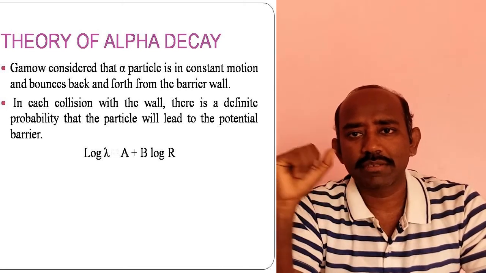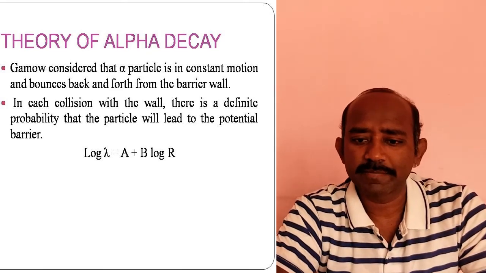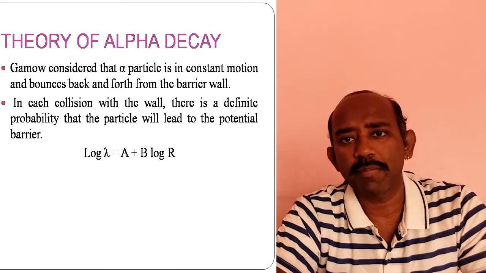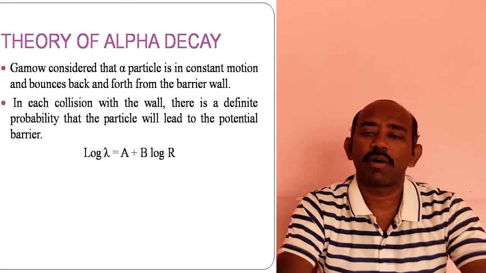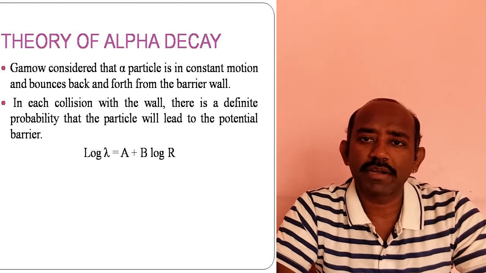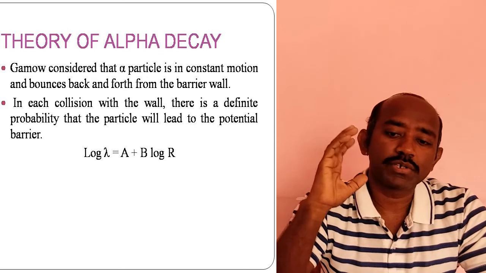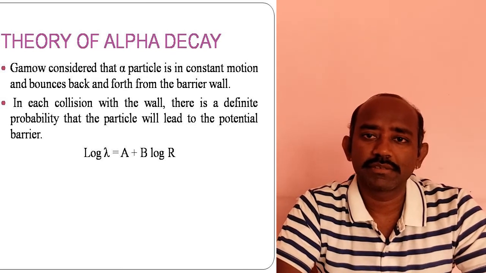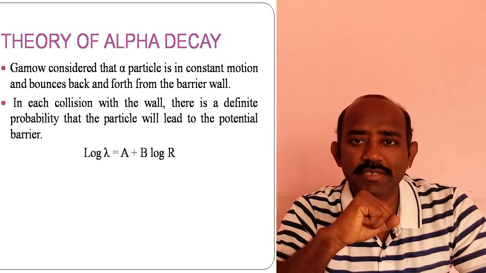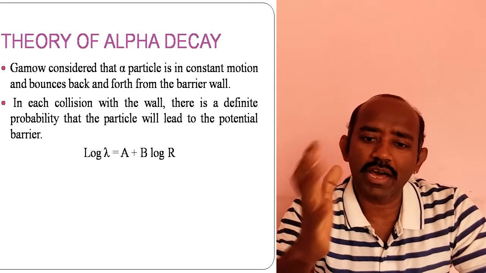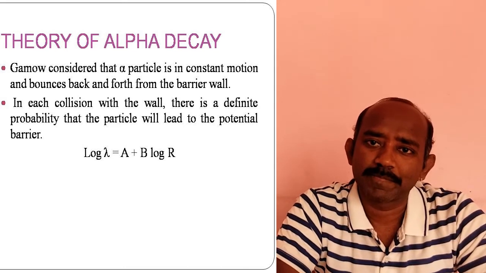This is the Geiger-Nuttall law, which says that short-lived alpha emitters have greater kinetic energy, while long-lived alpha emitters have less kinetic energy. With a short half-life, the particle can come out easily from the nucleus, whereas a long-lived one has less kinetic energy.